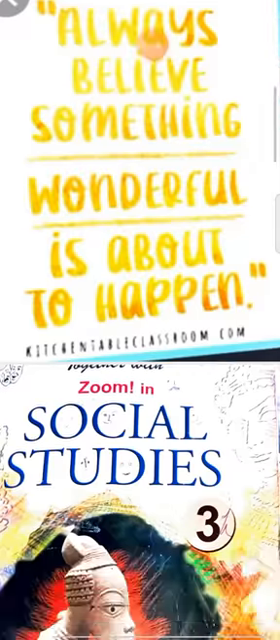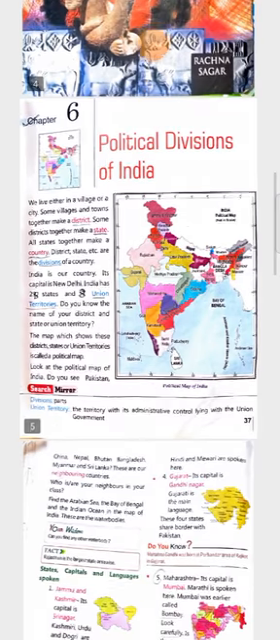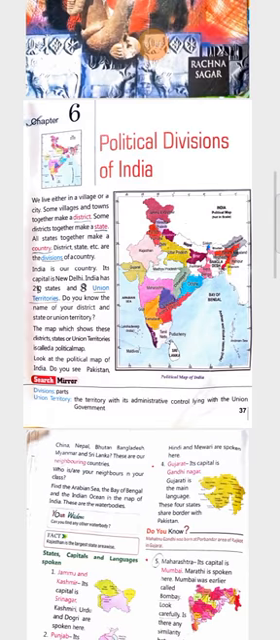Now come to our Social Studies class. Chapter number 6, Political Divisions of India. Whenever I am going to read, you have to open the textbook, page number 37. Where I am reading, I am going to circle there, so you have to keep your finger on those circles.